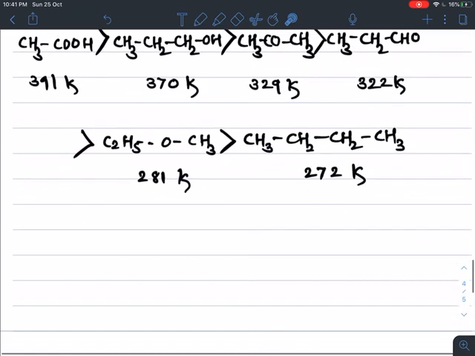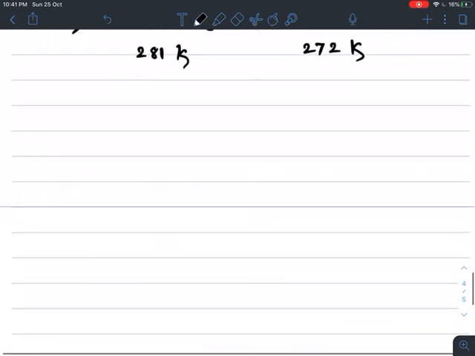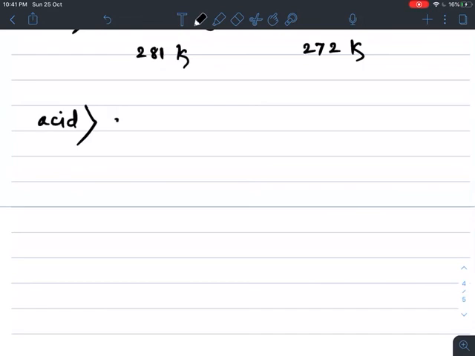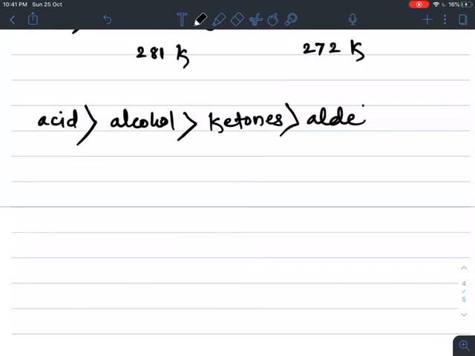So the boiling point of a carboxylic acid is higher than the alcohol of the same molecular mass, then ketones, then aldehydes, then ether, then alkanes.